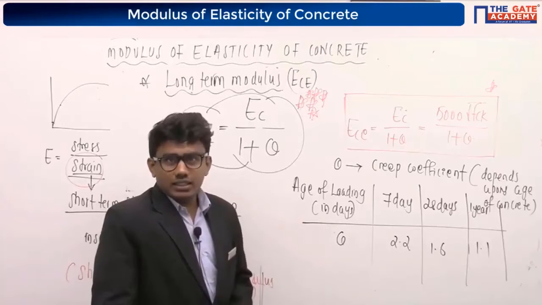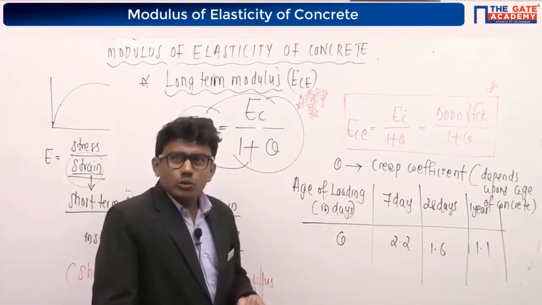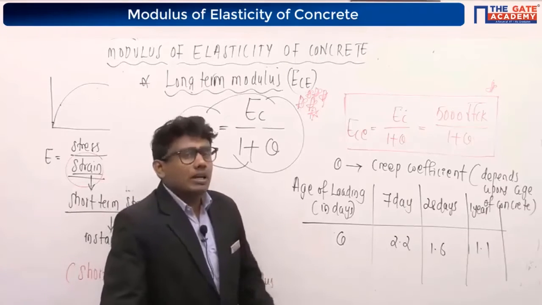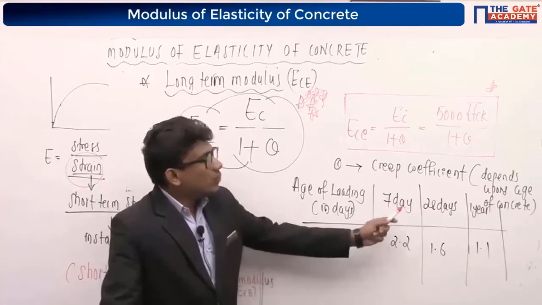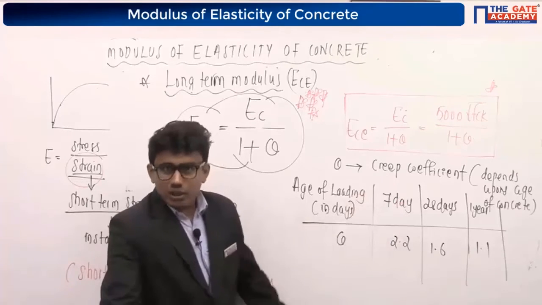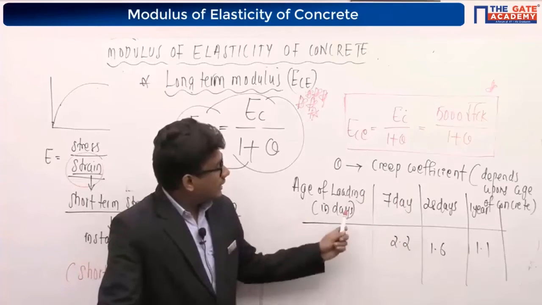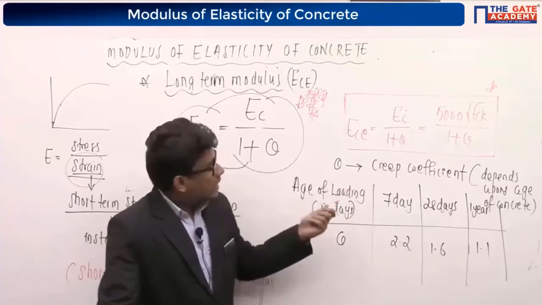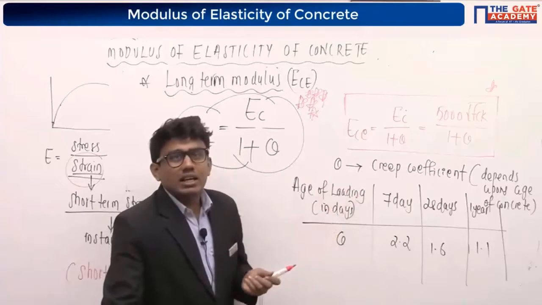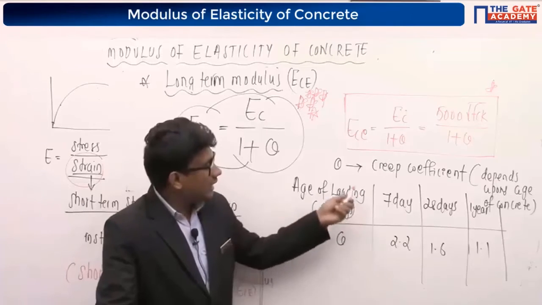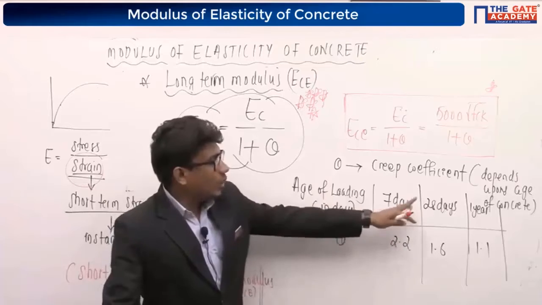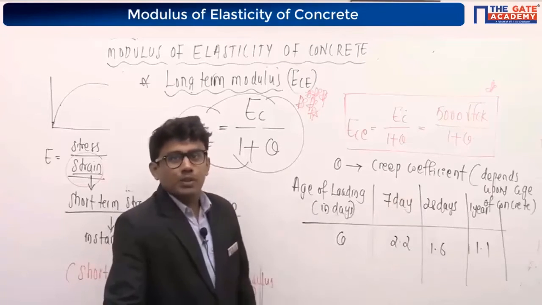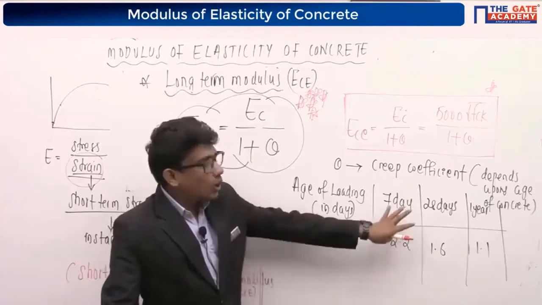Interpolation. Yes, you are right. Go with interpolation. Yes, you people are right. We have to go for interpolation. But remember one thing: this is not following any linear relationship. You have to consider the age of loading in log scale. You have to give a note there. Age of loading must be considered in log scale. Take log 7 days, log 28 days, log 1 year for finding the theta value during interpolation.